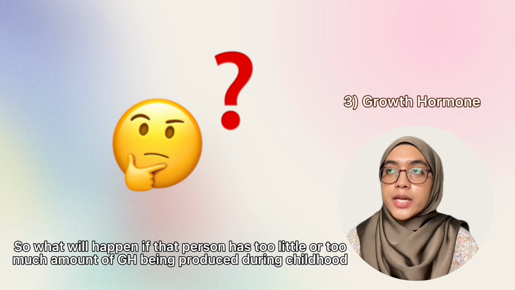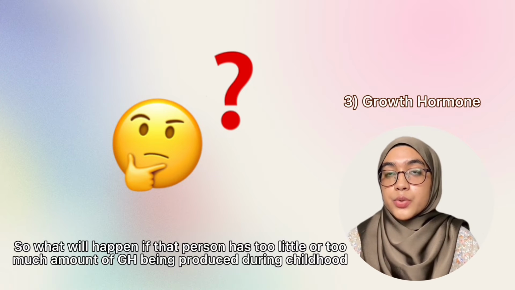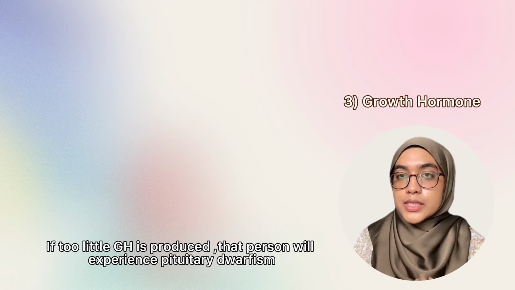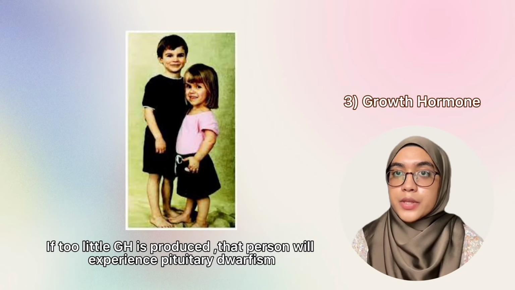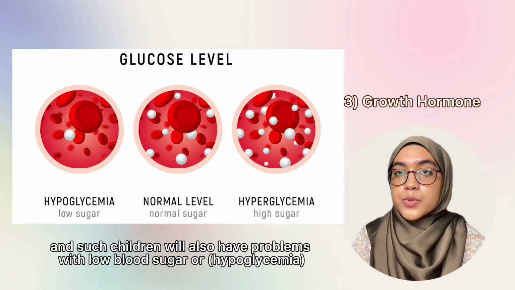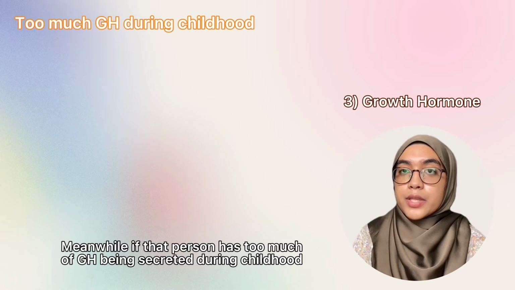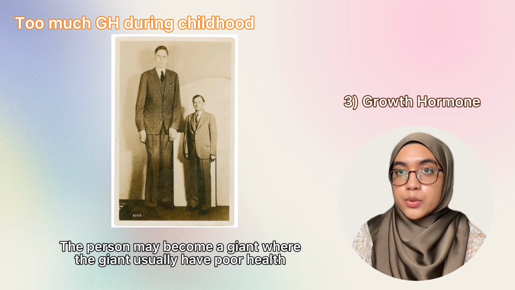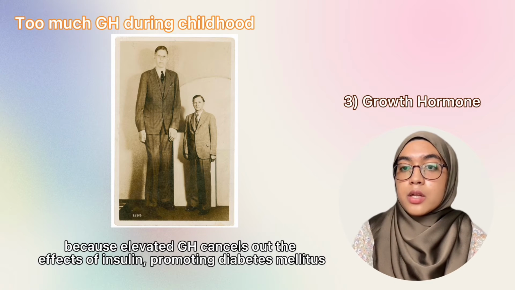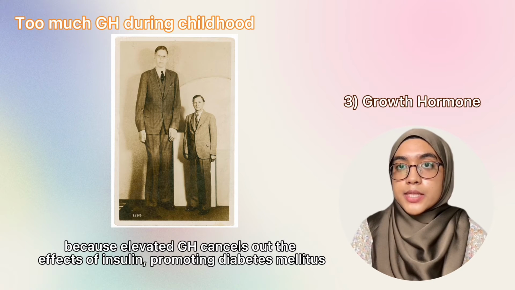So what will happen if a person has too little or too much GH during childhood? If too little GH is produced, then the person will experience pituitary dwarfism, and such children will also have problems with low blood sugar, or hypoglycemia. Meanwhile, if a person has too much GH secreted during childhood, the person may become a giant, where the giant usually has poor health because elevated GH cancels out the effect of insulin, promoting diabetes mellitus.